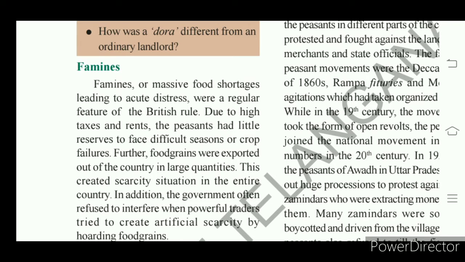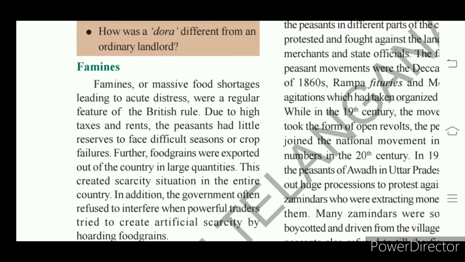Peasants did not get any benefits from the high taxes and high rents. There was nothing left to the peasants, so they faced a lot of difficulties. Their difficulty increased whenever crops failed.